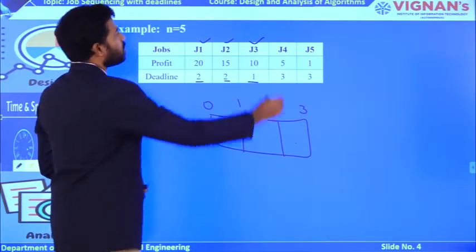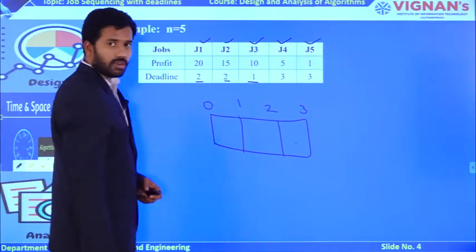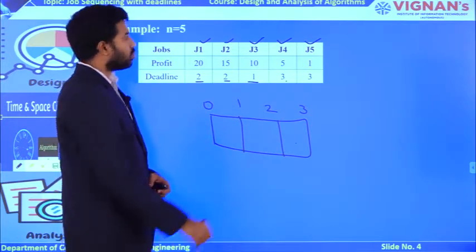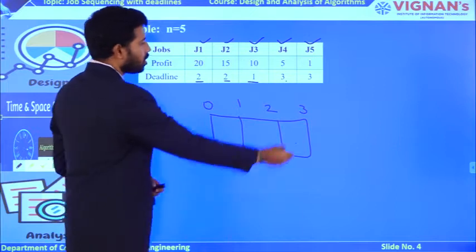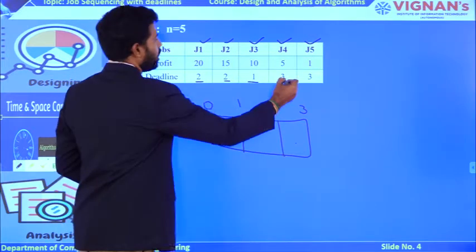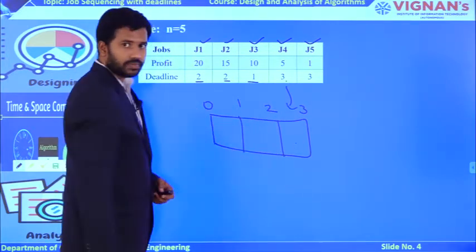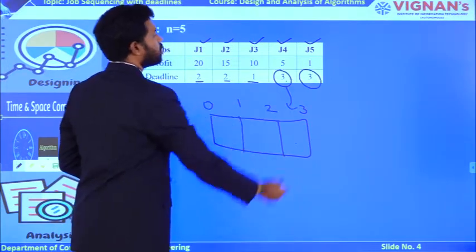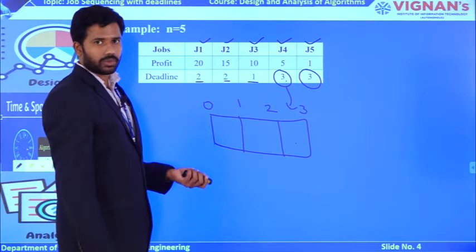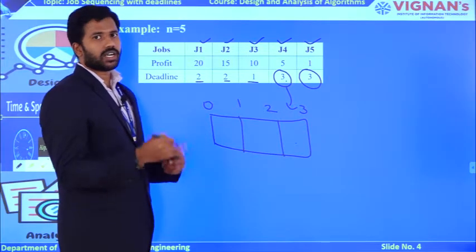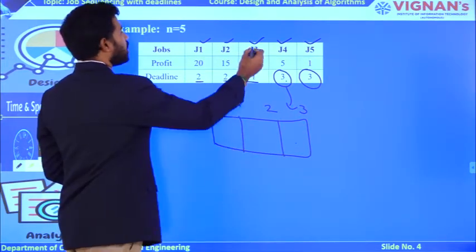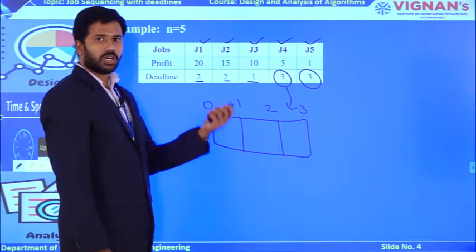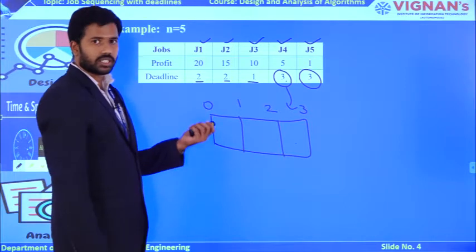Now coming to J4 and J5, what is the deadline of J4 and J5? It is 3. And it is very easy to load these 2 jobs J4 and J5 at the third time slot. Why? Because the deadline is 3, easily you can add these jobs at the third slot. These jobs are executed in 3 units of time, so they can wait up to the first slot and second slot. But coming to J3, it is not possible for this job to wait up to the third time slot. That's why you need to assign J3 at first only.